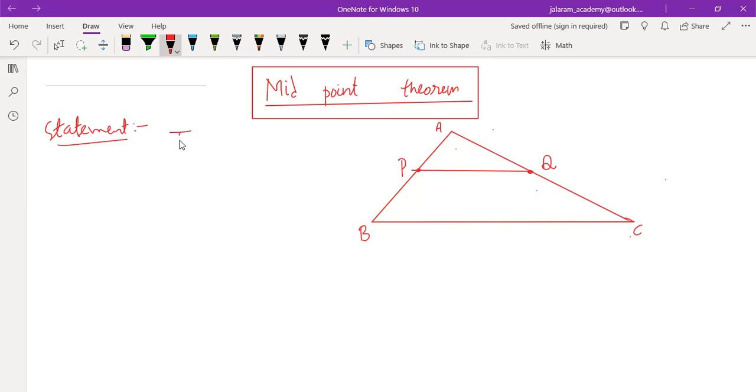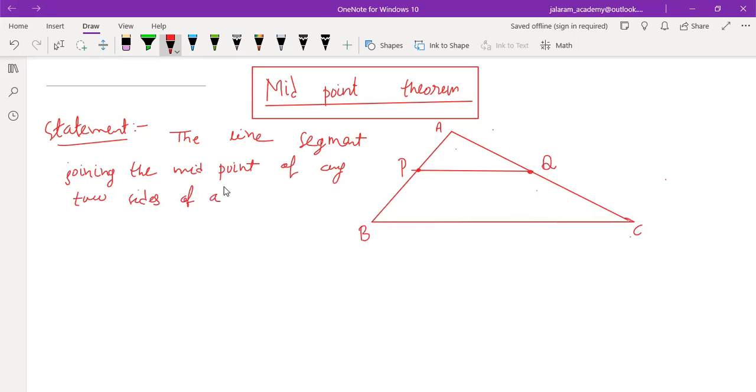The line segment joining the midpoint of any two sides of a triangle is half and parallel to the third side.